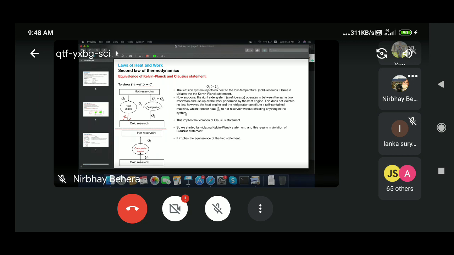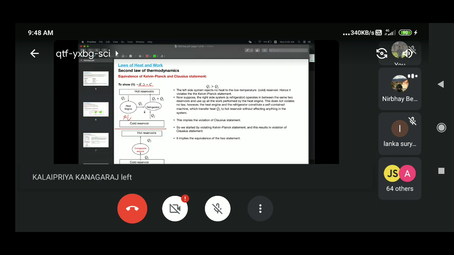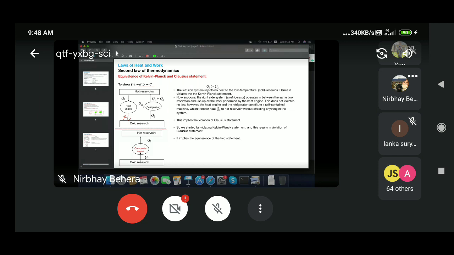But what you see here is that these two heat engines, in this experiment, both work between the same hot and cold reservoirs. These two engines are interconnected, operating between two reservoirs, one hot and one cold. The common thing is that both are working between these two reservoirs. So I cannot say that this heat engine is working differently and that one is working differently.